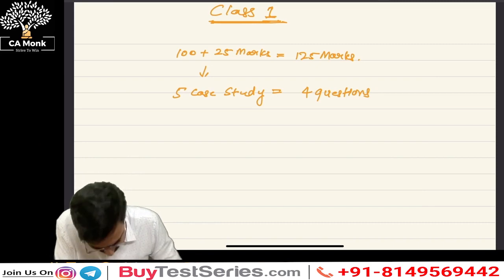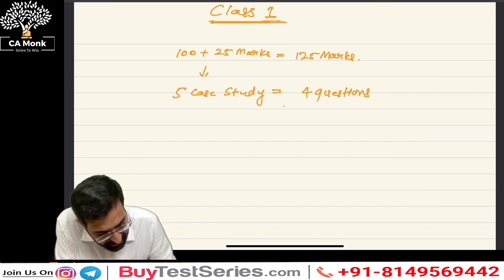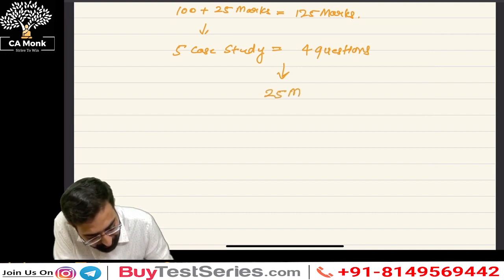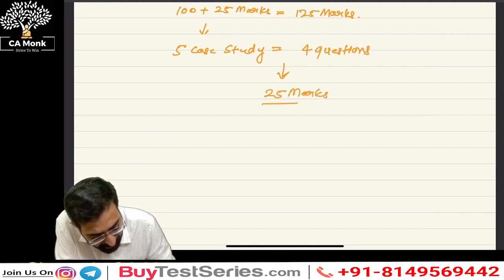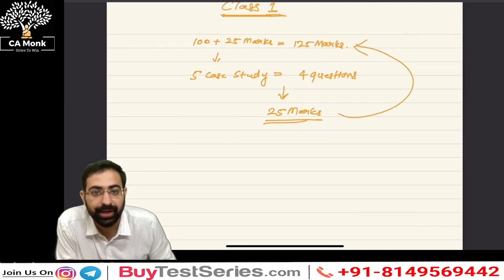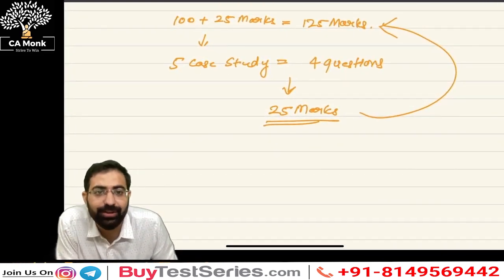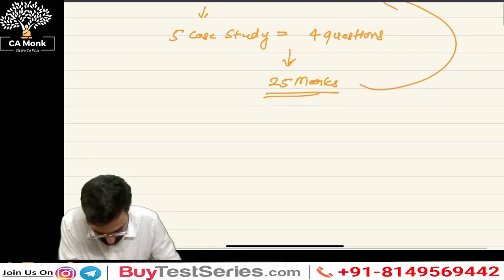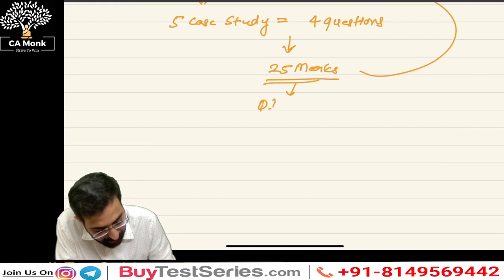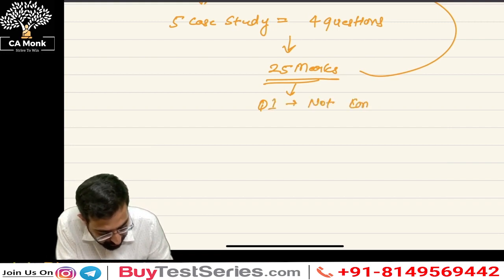Next thing. Each case study comprises 25 marks. So if I multiply 25 into 5, it comes to 125 marks, right? So out of a paper of 125, you need to solve for 100 marks. Next, question number 1 is not compulsory. Please do not get confused, not compulsory. That's why I'm writing it here.